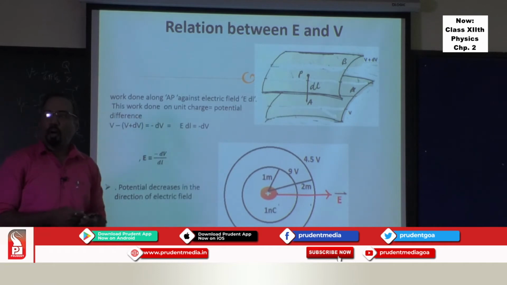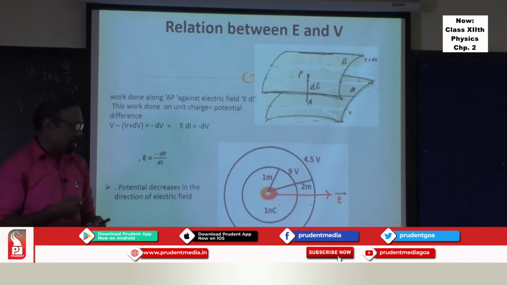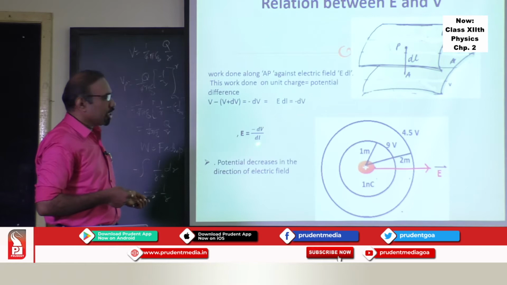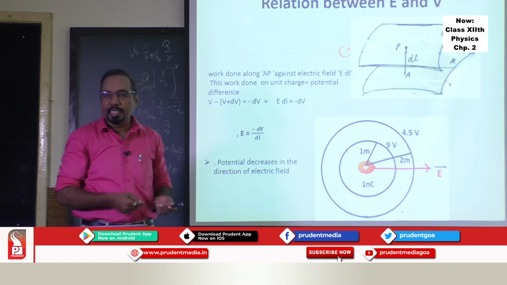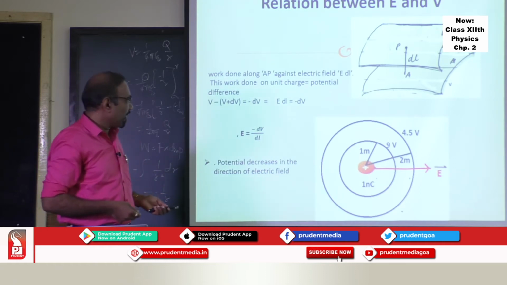Now, this formula we can put to use. The applications are there, we'll see those applications also. But one thing is revealed from this formula, that in the direction of the electric field, potential is decreasing. And with the help of a numerical, you can understand this. How we can understand this?